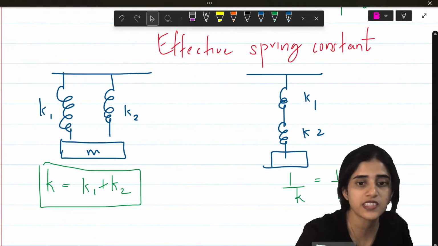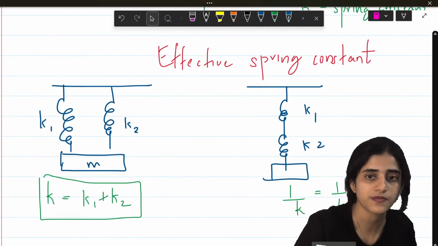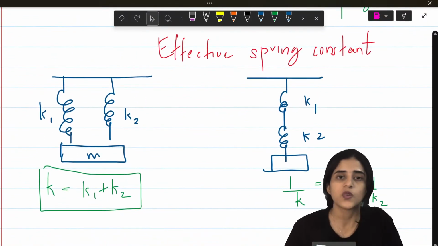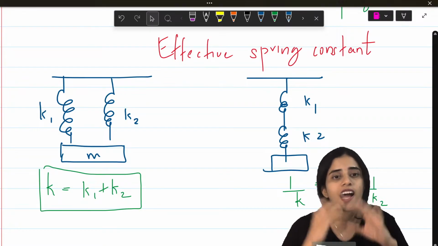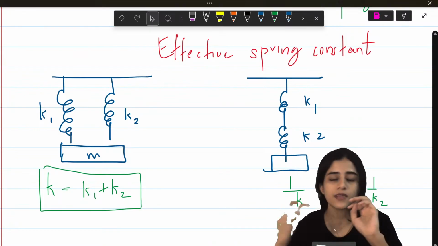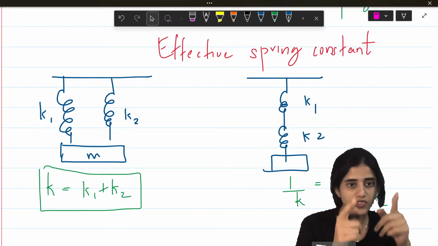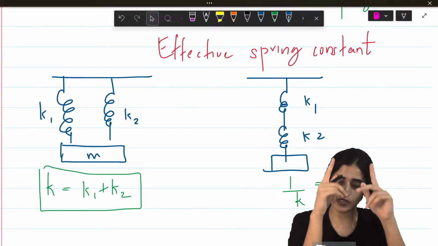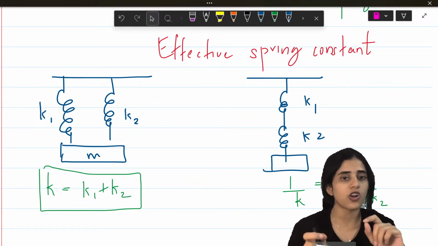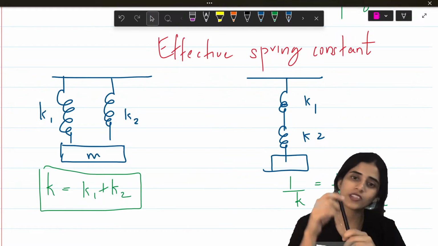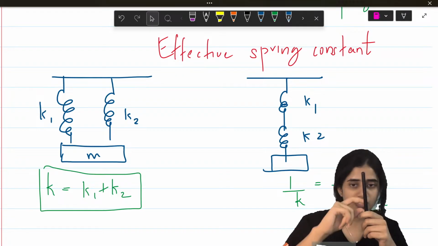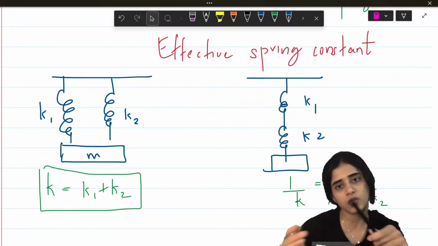Next is the effective spring constant. What is effective spring constant? It is how two or more springs combined together give you the effect. So here, first thing, two springs are in parallel. When two springs are in parallel, the total spring constant will be the sum of the two. When two springs are in series, that means one is after the other, then the spring constant will be the